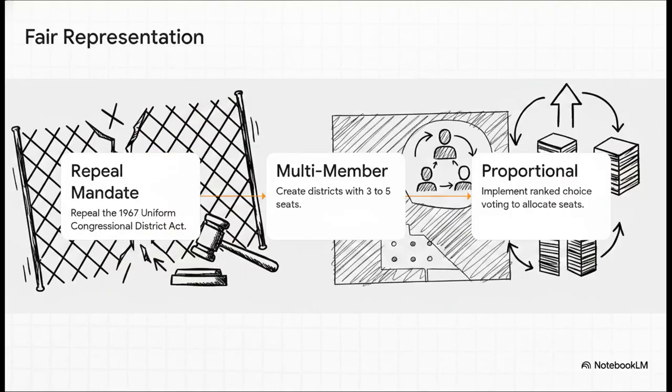And the sources outline a roadmap for exactly how to do this. Legislation like the Fair Representation Act offers a perfectly clear 3-step structural antidote. Step 1, repeal that 1967 mandate. Step 2, create multi-member districts where states elect 3 to 5 representatives per district. And Step 3, implement proportional ranked choice voting. This ensures that surplus votes transfer, no votes are wasted, and every single ballot actually matters in determining the final proportional makeup of our government.